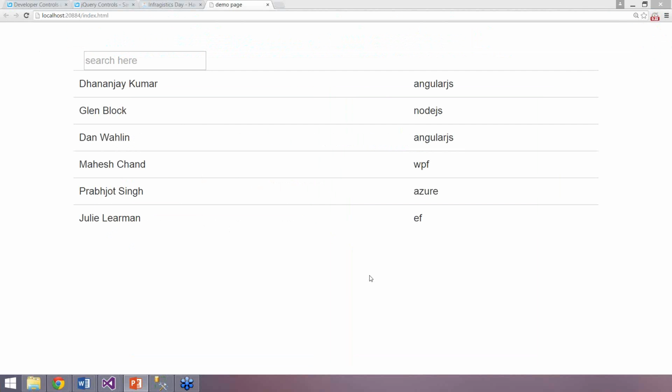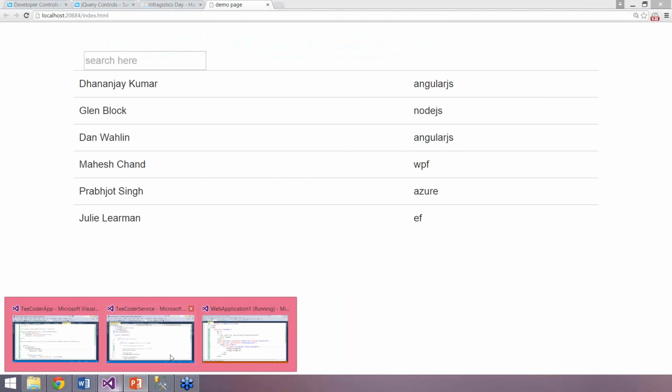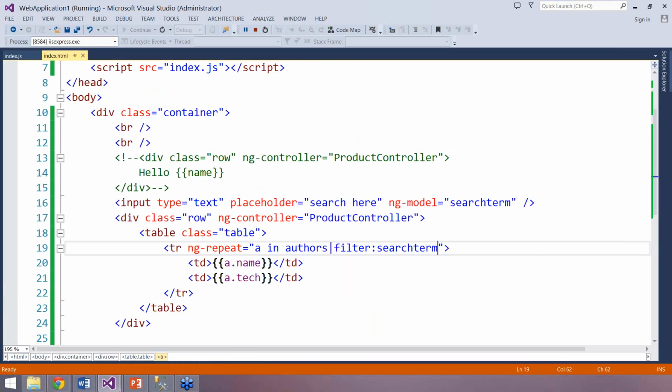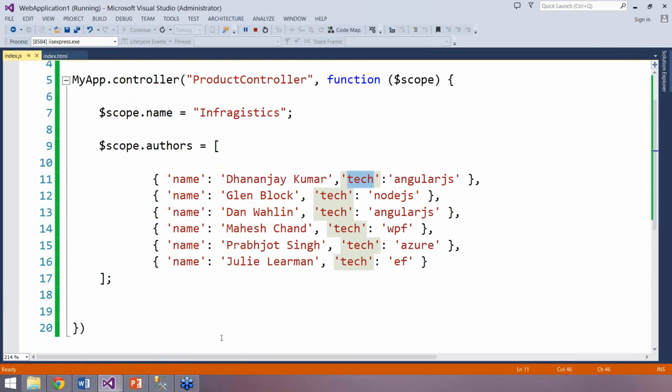Let us go back to Visual Studio again. I'm going to index.js. I have been telling you that each time you use a controller, a new instance of the controller gets created, right?